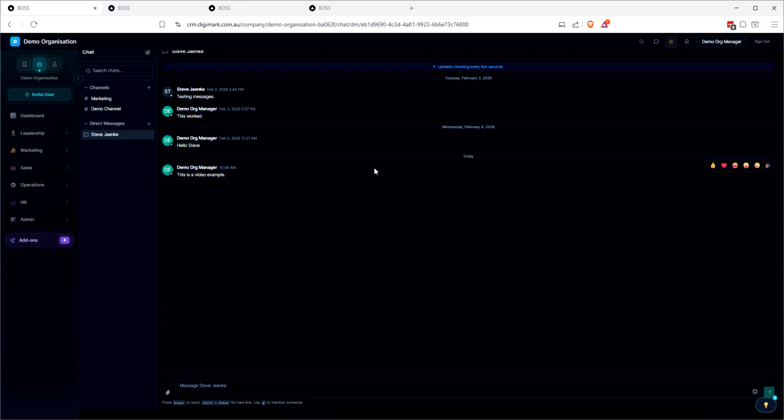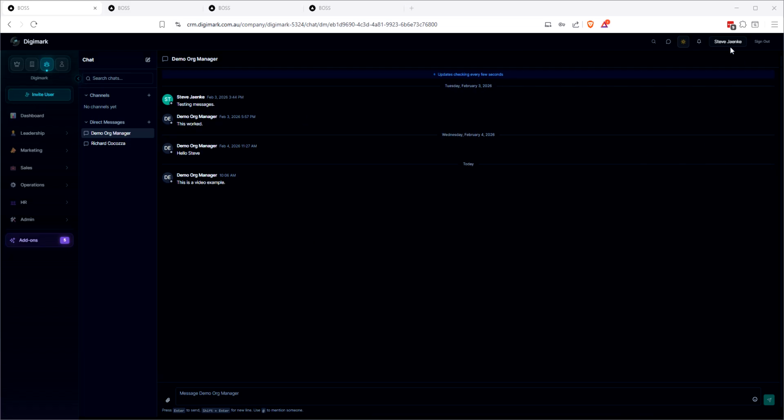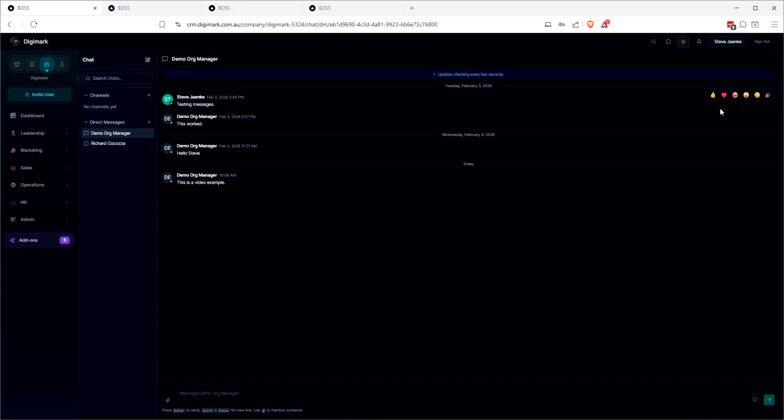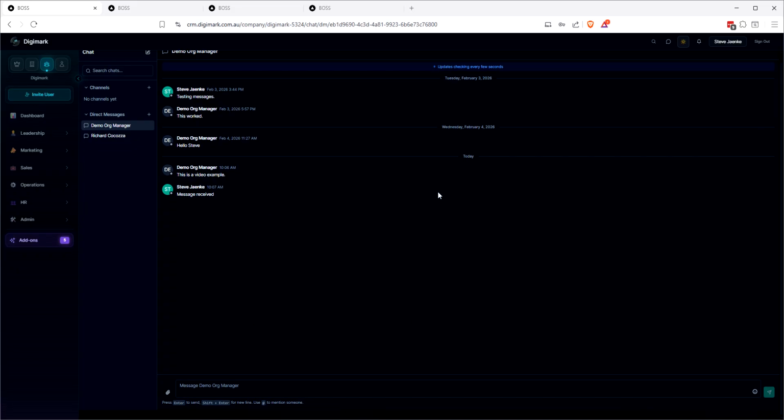I'll just quickly log in and show you. All right, here we are. So we're in my account, and here it is. So then we can just go message received, and then it sends it back. And I'm not going to log in and show you the demo account. Yeah, you can just trust that it works. So that's that. And so yeah, welcome to Boss.